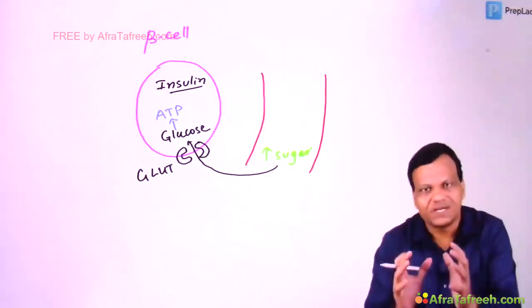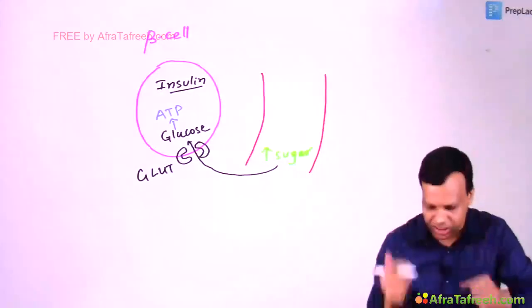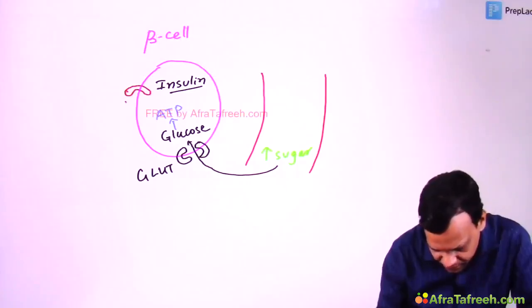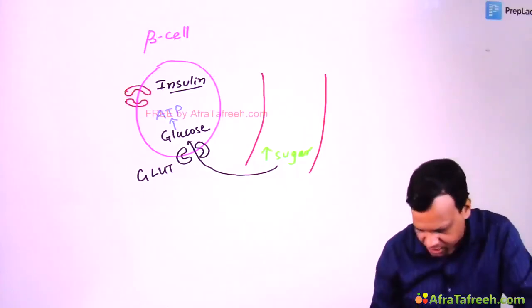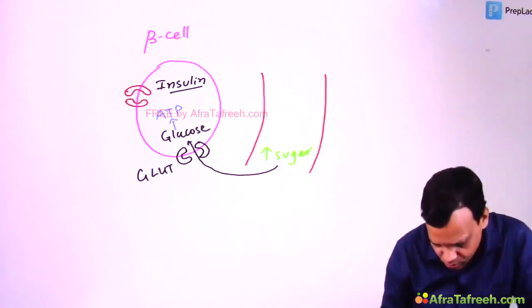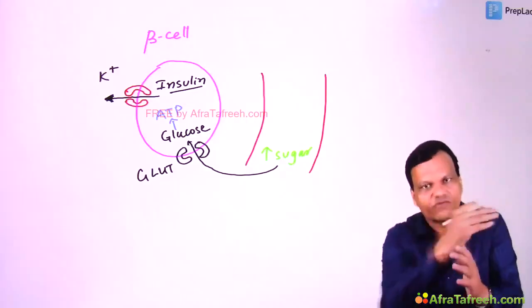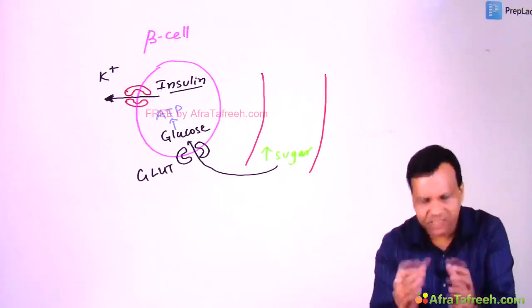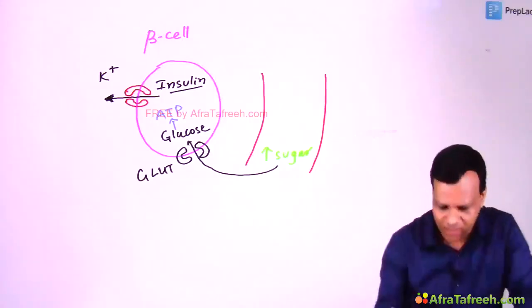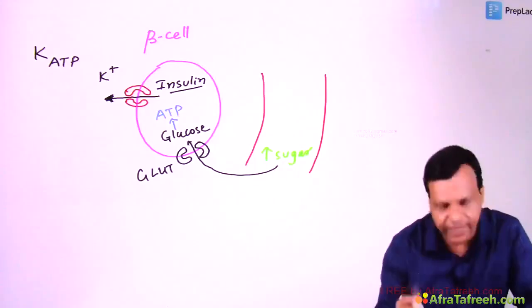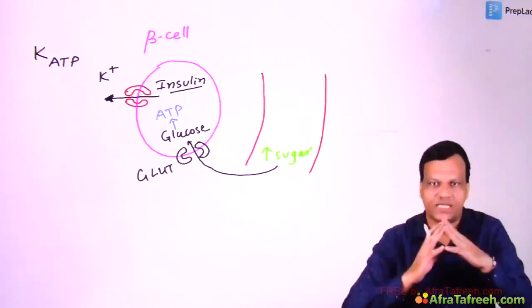Now on the beta cells, there is a special type of potassium channel present here. The function of potassium channels everywhere is to remove potassium from the cell. Remember, potassium is normally more inside the cells. Now this is a special type of potassium channel called KATP, or simply ATP sensitive potassium channels.